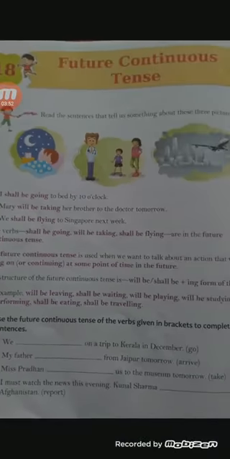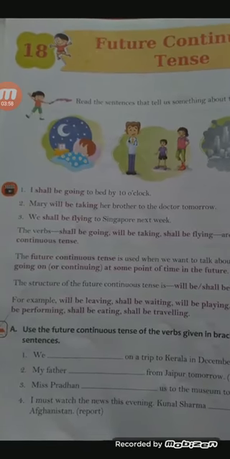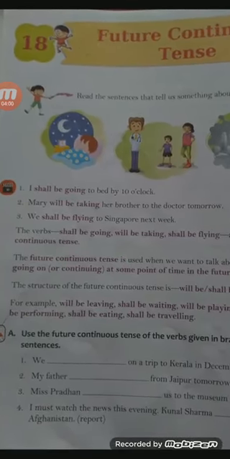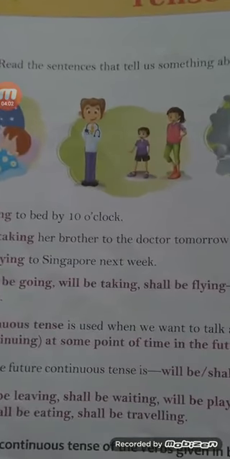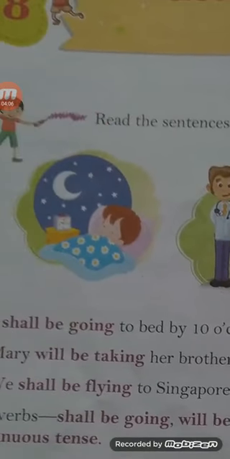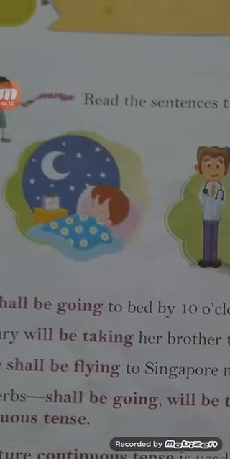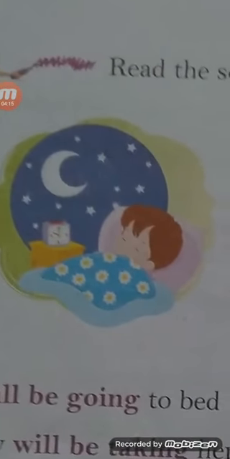Okay students, look here. First of all, we will do the warm-up exercise. In this chapter, a warm-up is not given, but here are some examples of the chapter. Read the sentences that tell us something about these three pictures. Here are some pictures. What is the boy doing?